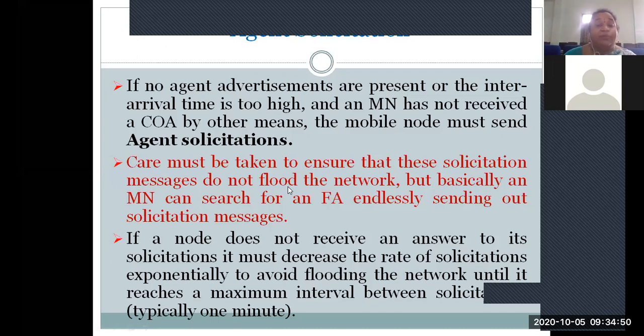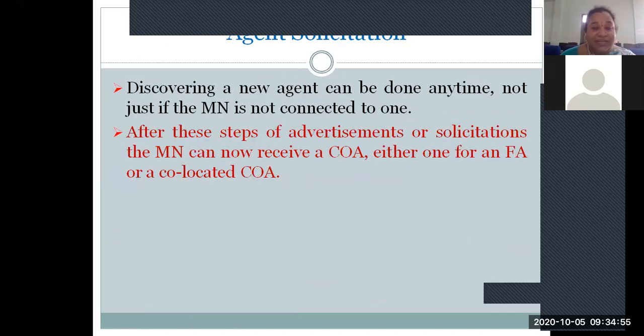This is for the case where we are unable to identify any agent registration, otherwise we would be flooding the network and creating problems. Discovering the agent can be done at any time, and we connect to that particular agent. After the advertisements and solicitations are done, the mobile node obtains the COA, the care of address, either an FA COA or a co-located COA. If you are moving, you get the co-located COA. Otherwise, if you stay in that particular foreign network, you are allocated the FA COA.